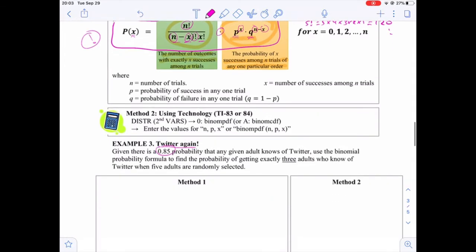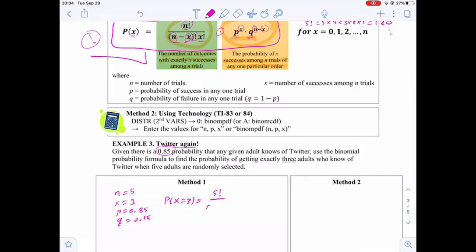For the first method, we need to determine these things. What is n? n is 5. What is x? 3. What is p, the probability of success? 0.85. And what is q? It's 0.15. We want to find the probability of getting exactly three successes.